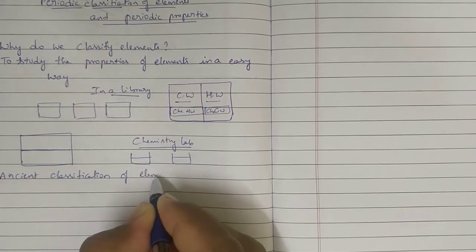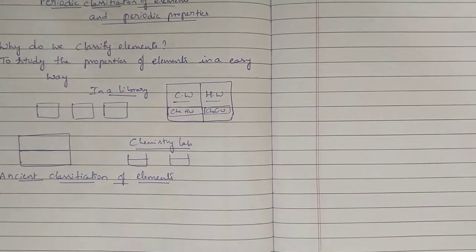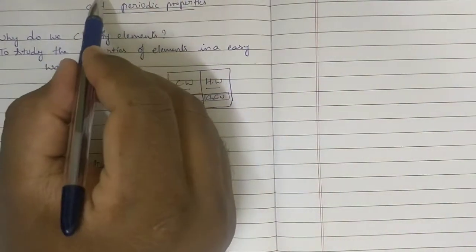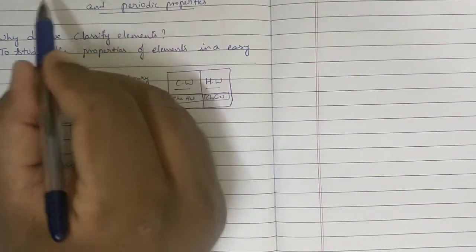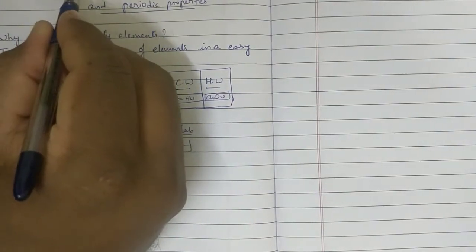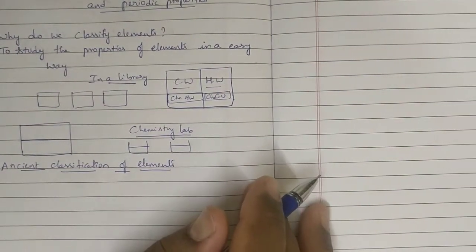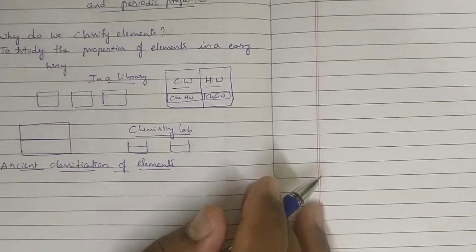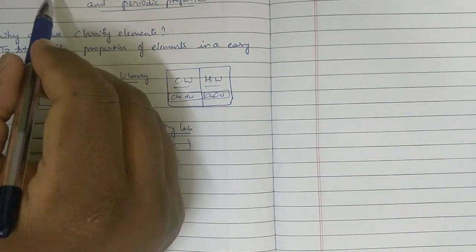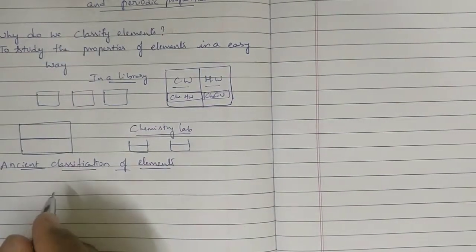Ancient classification of elements. Okay, then classification of elements is required. Then what about this periodic term? All of you remember this term. Later in the classifications, I will mention that one, and once again I will stress it. Then you will understand why it is kept in our heading. That one we will come to know. No problem. Is it okay?